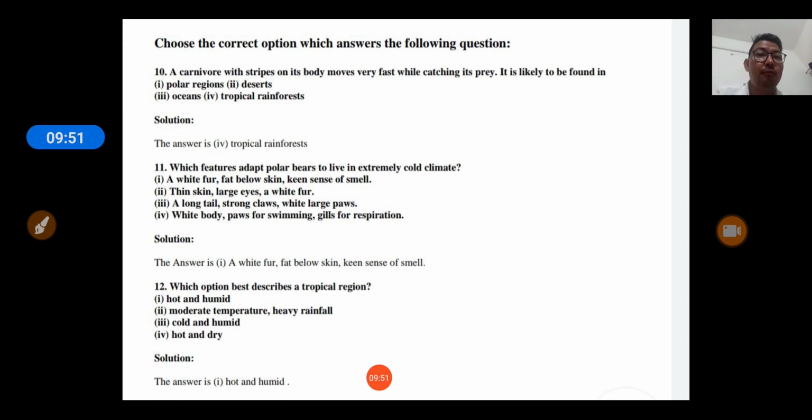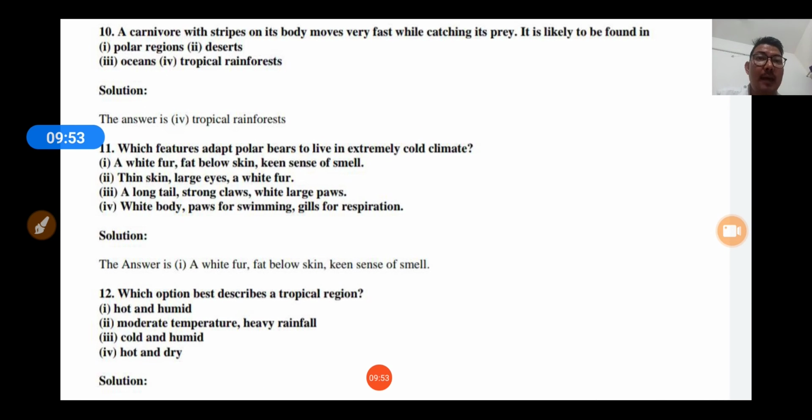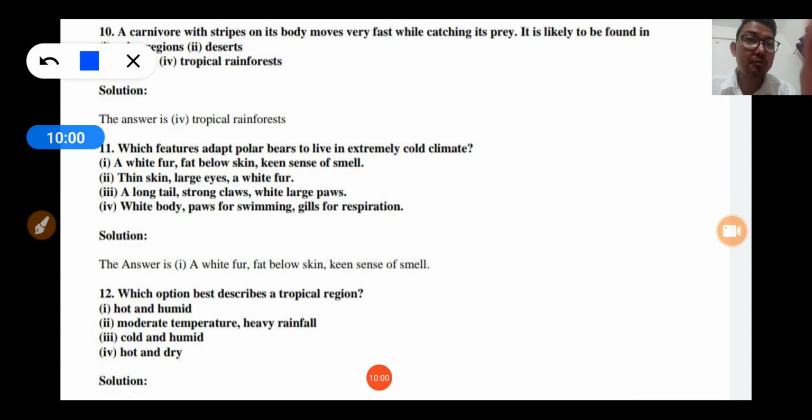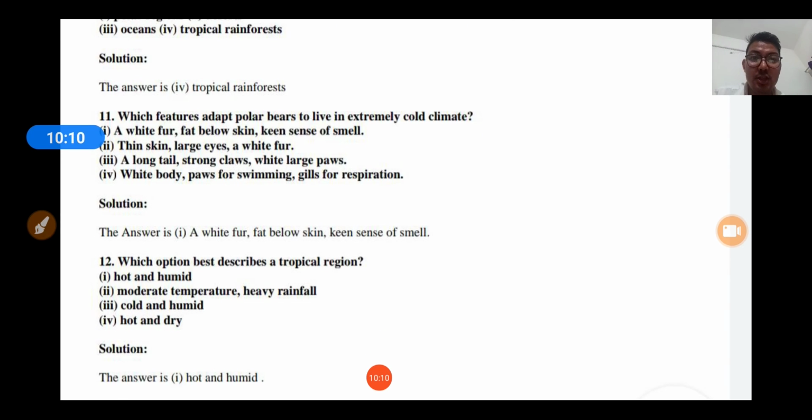Question number 11. Which feature adapt polar bear to live in extremely cold climate? We have already discussed white fur, fat below the skin, and keen sense of smell are the adaptive features which help polar bear to live in extremely cold climatic condition.